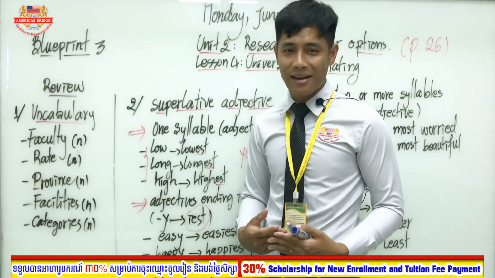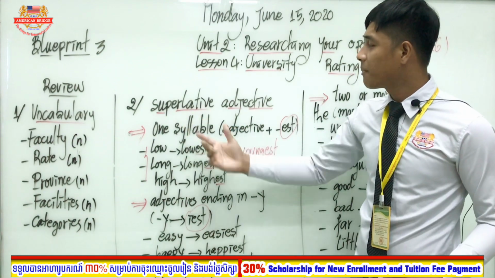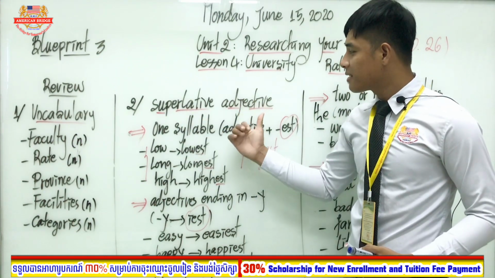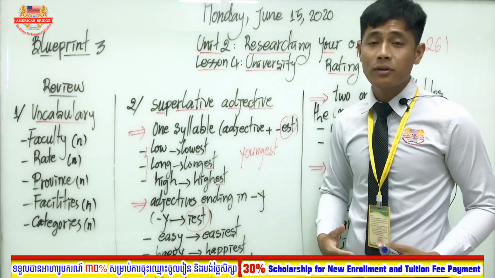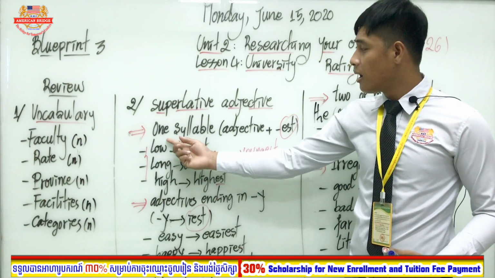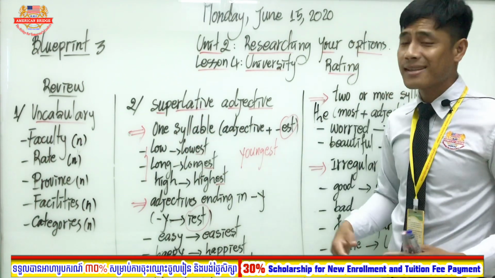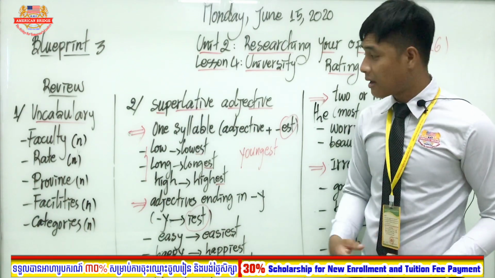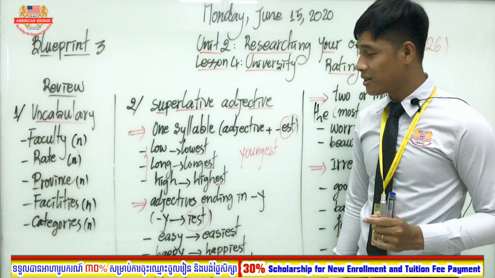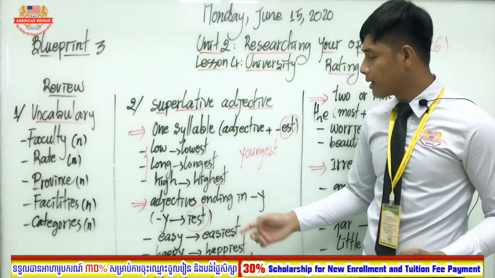And today we also reviewed the superlative adjective. You have to know some important points. First, for the adjective that has one syllable, we add est to an adjective like low, lowest, and long, longest, high, highest, right?